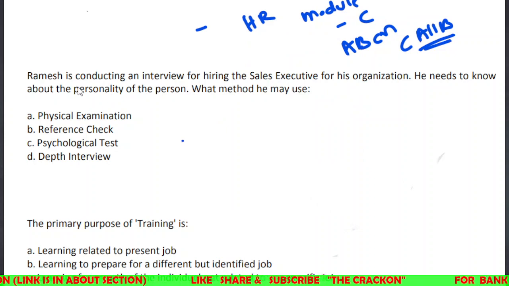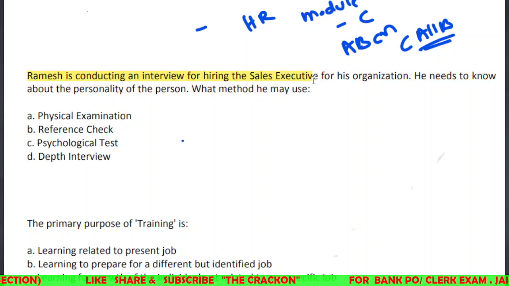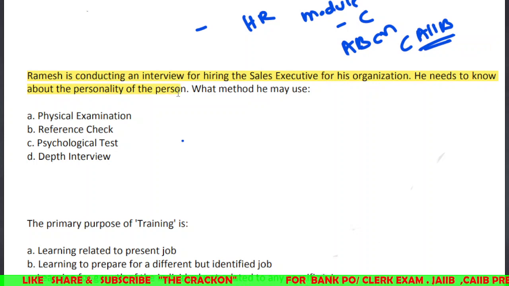Ramesh is conducting an interview for hiring a sales executive for his organization. He needs to know about the personality of the person, what method he may use, right?